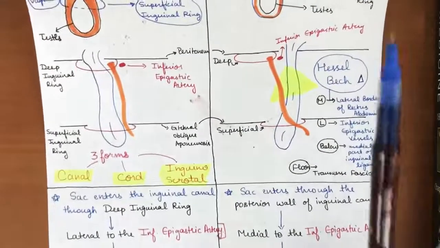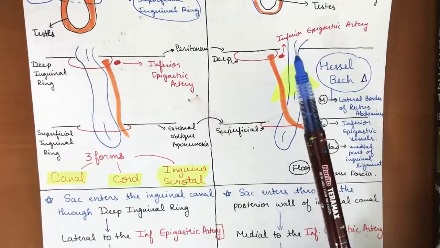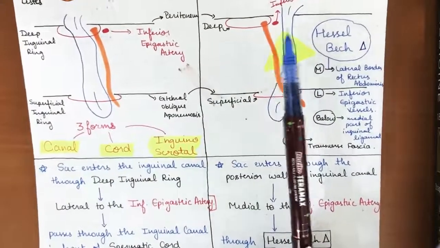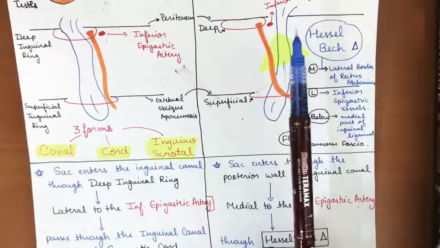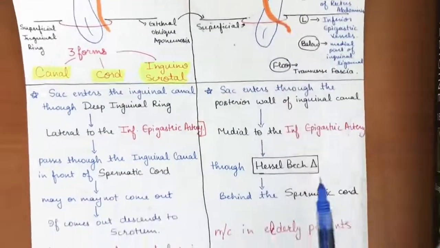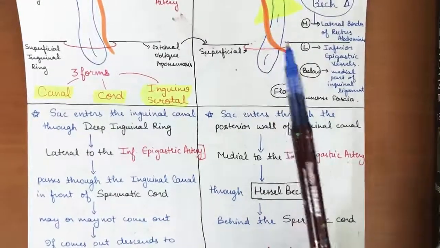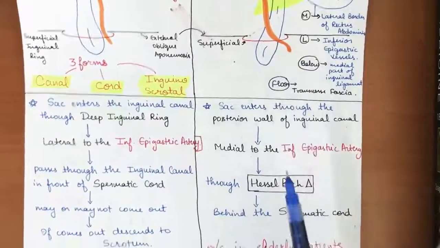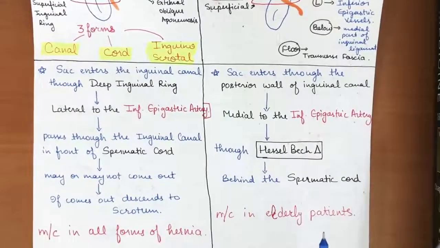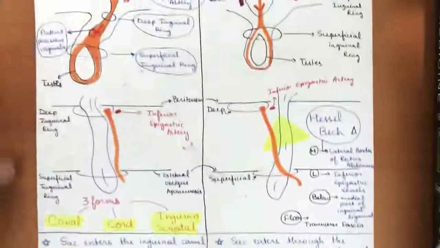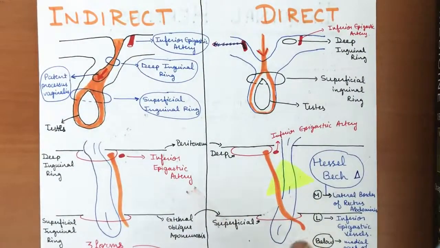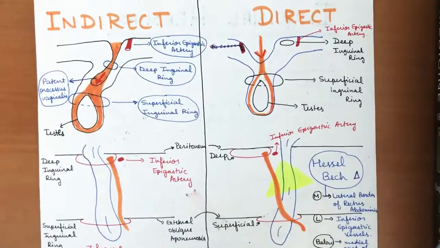So it will be entering from here, the posterior wall of the inguinal canal, medial to the inferior epigastric artery. It will be present medially to the inferior epigastric artery, through the Hesselbach triangle, and behind the spermatic cord. So the spermatic cord will be present in front of it, and it mostly occurs in elderly patients. So these are the main differences between indirect and direct hernia, etiogenesis and pathology.